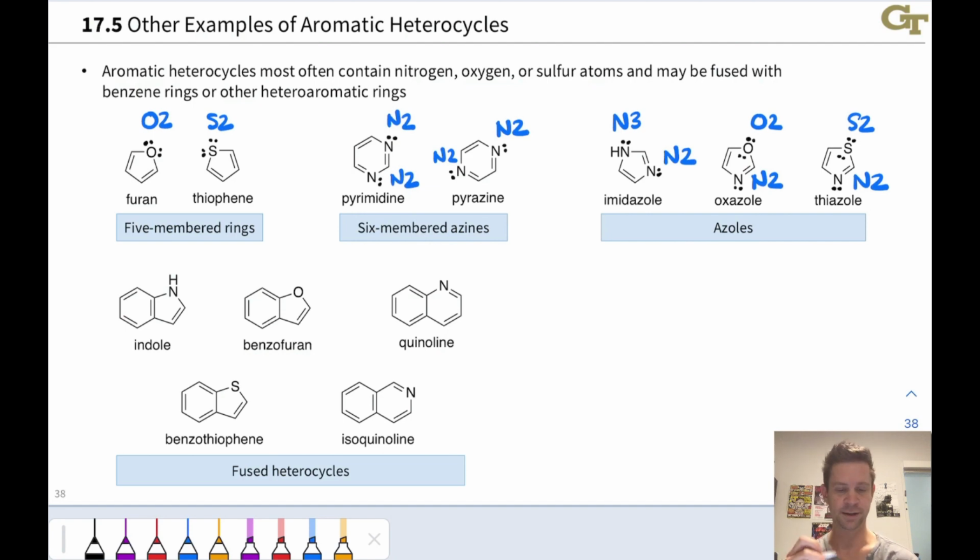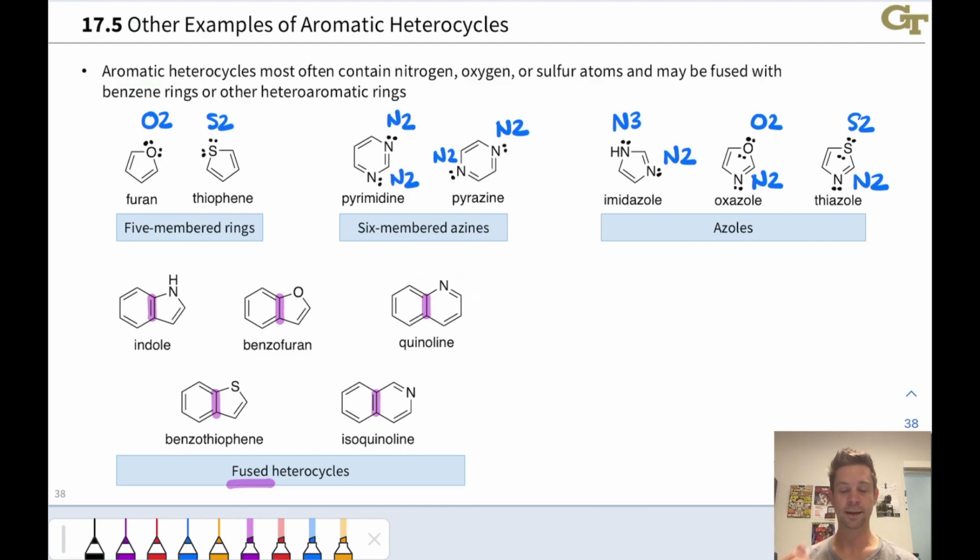Heterocycles can also be fused with each other or with benzene rings. Fusing with benzene rings is very common. For example, here we have 5 examples of fused heterocycles with benzene, and the fusing bonds are highlighted in purple. When pyrrole is fused to a benzene, that's the indole structure. When furan is fused to a benzene, that's benzofuran. This can actually happen 2 different ways with both pyrrole and furan. The way you see here with the heteroatom directly connected to the benzene ring is the much more stable arrangement for reasons we probably won't be able to get into, but are worth thinking about. Try drawing the alternative isomers where the pyrrole and furan rings are fused in a different way, and think about why these might be less stable than indole and benzofuran.